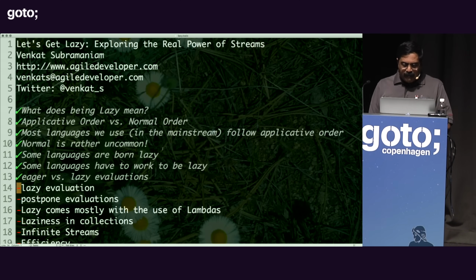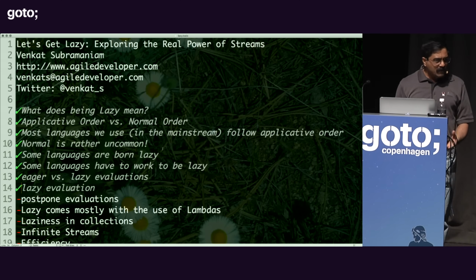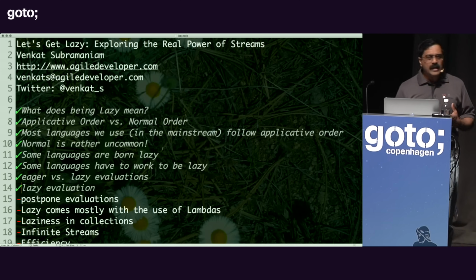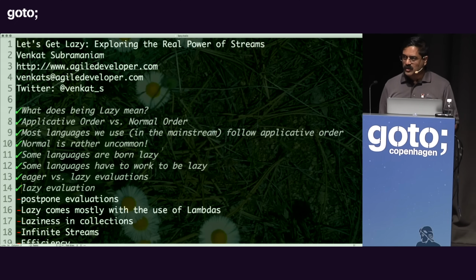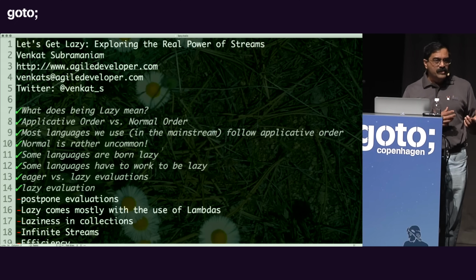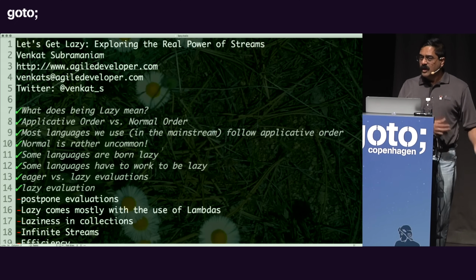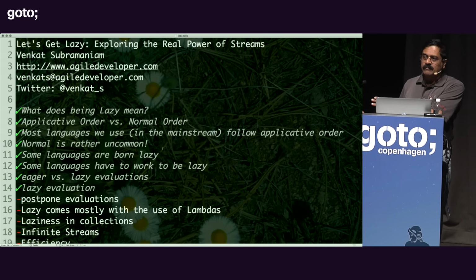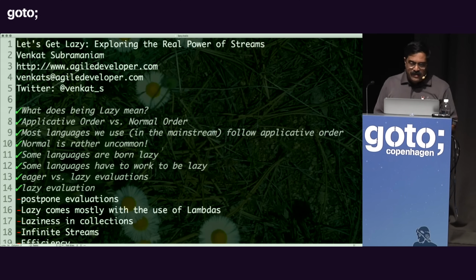So what is the benefit of laziness? The benefit of laziness is really efficiency. So if you want to really make your program efficient, efficiency is not running things faster, but by avoiding things that shouldn't be done in the first place. So imagine taking a chunk of computation and not running them because you don't really need the results of it. This can become really powerful.